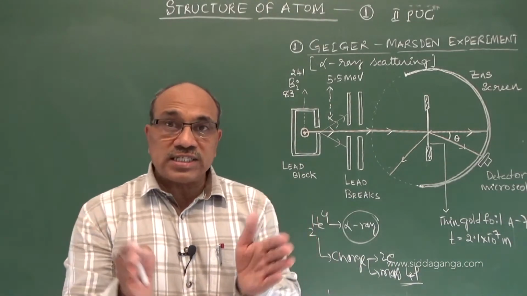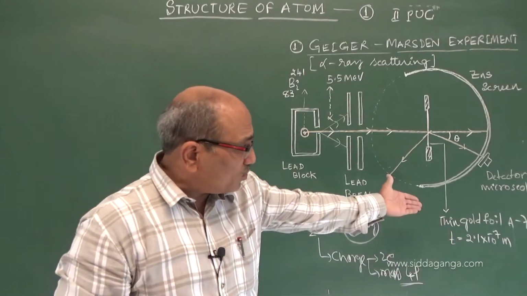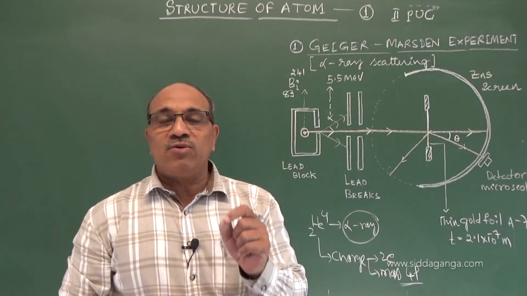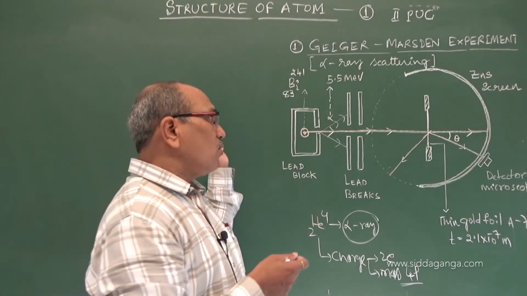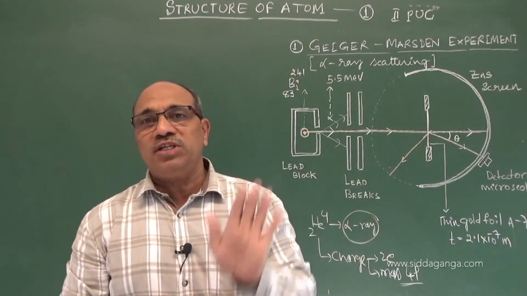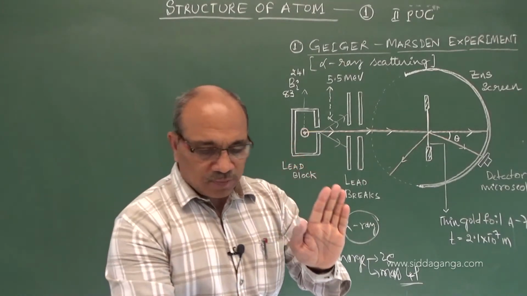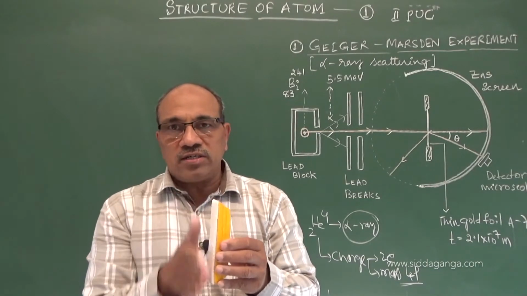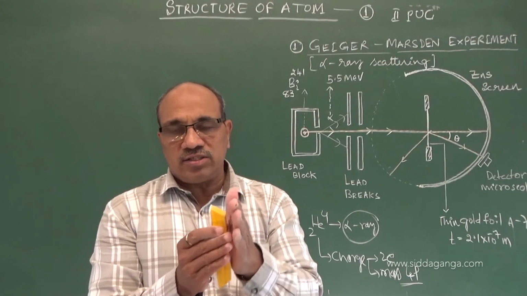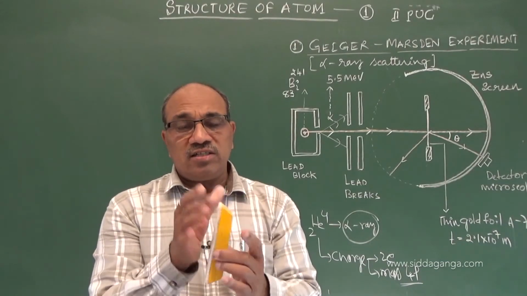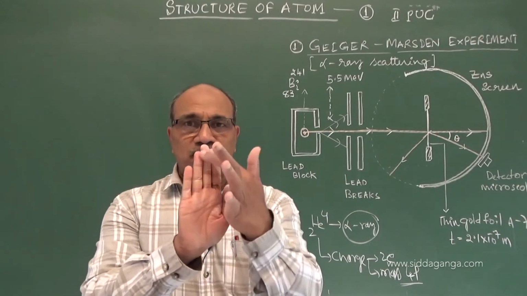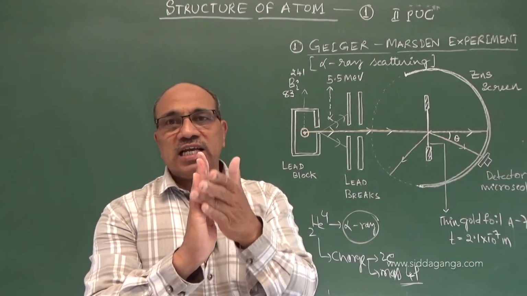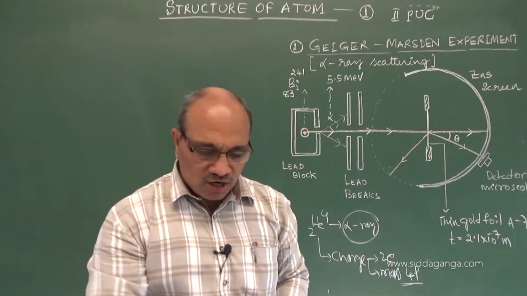When taken to the size of an atom, that means almost 10 power minus 7 meter. Why? Because we have to pass the alpha particle through the atomic dimension. Suppose this is the thickness of the gold foil earlier. When you thin it by compressing or cutting, it is made thinner and thinner, into a thin plate where there are no two layers of atoms. It may be a single layer in which the atoms are present.